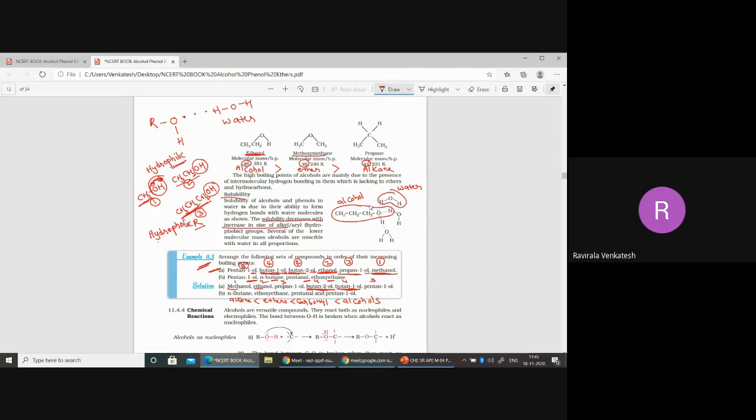You can also be asked this question in the exam: among methanol, ethanol and propanol, which has more solubility? Whichever has fewer carbons. Methanol is the most soluble among all the alcohols. Correct or not? Any doubts?